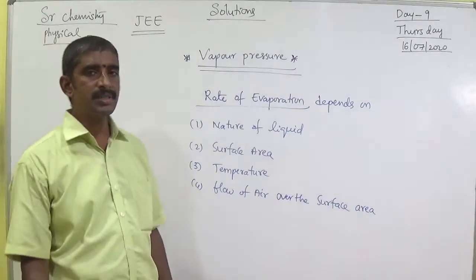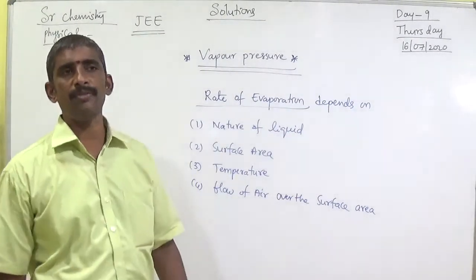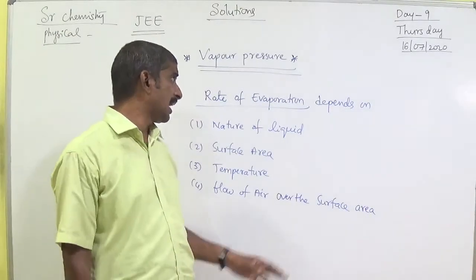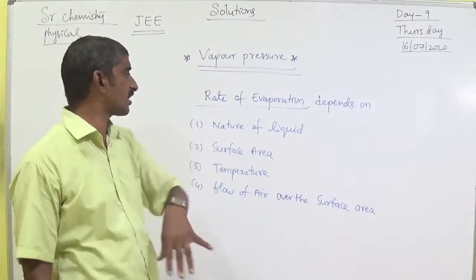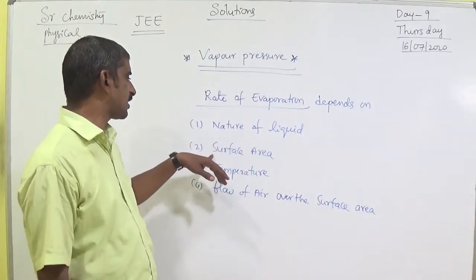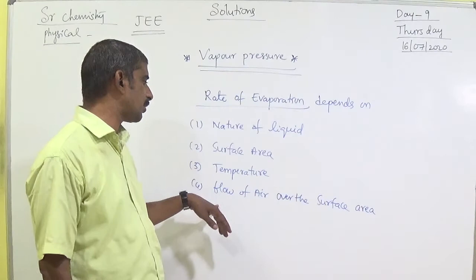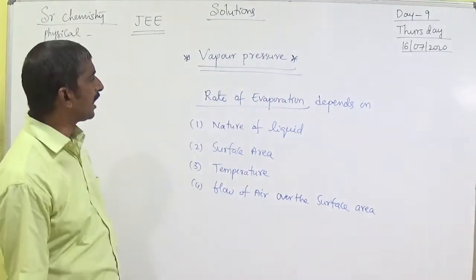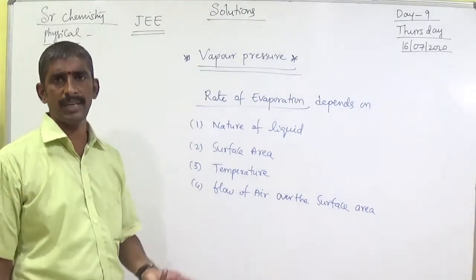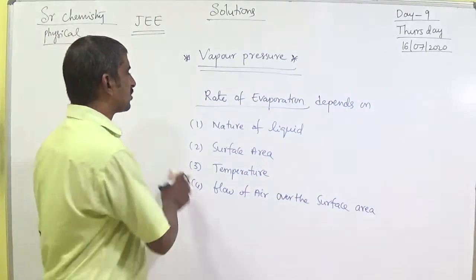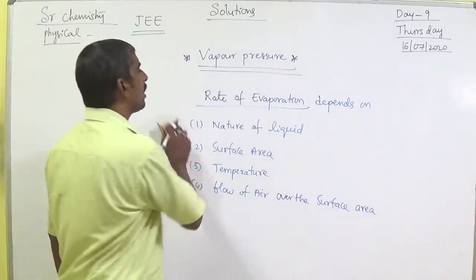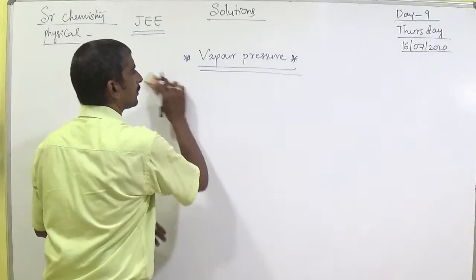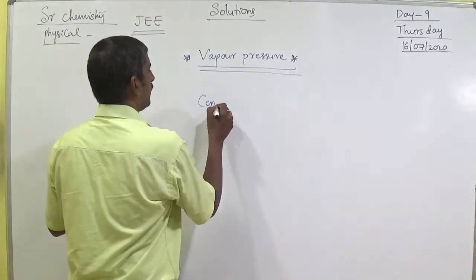Rate of evaporation means the number of molecules escaping from the liquid surface in one unit time. Rate of evaporation depends on how many factors? Four factors: nature of liquid, surface area, temperature, and flow of air over the surface. So evaporation is completed, rate of evaporation also completed. Next is condensation.